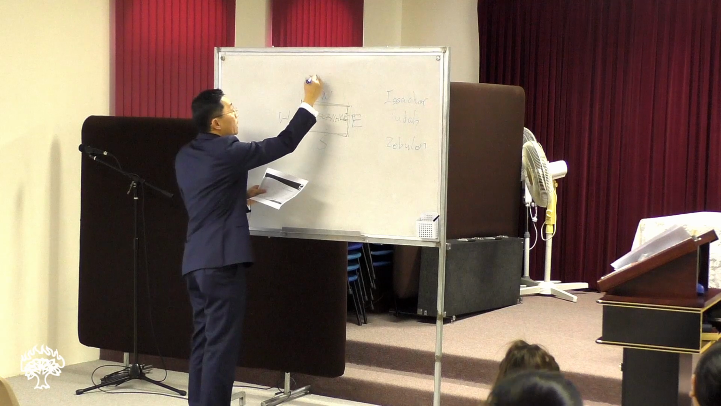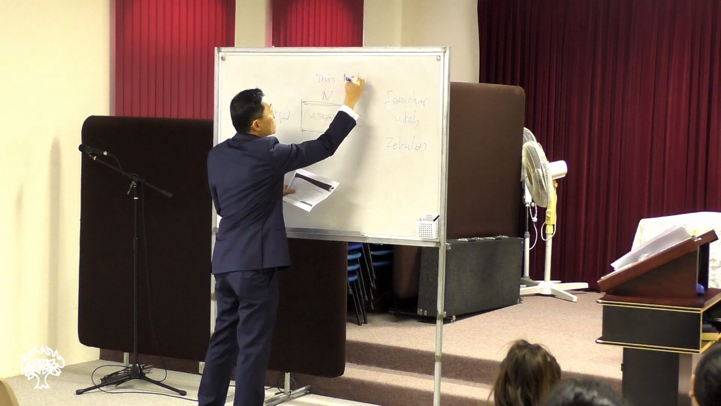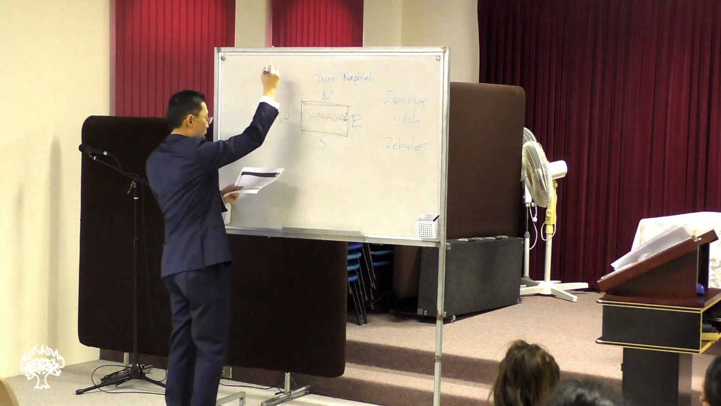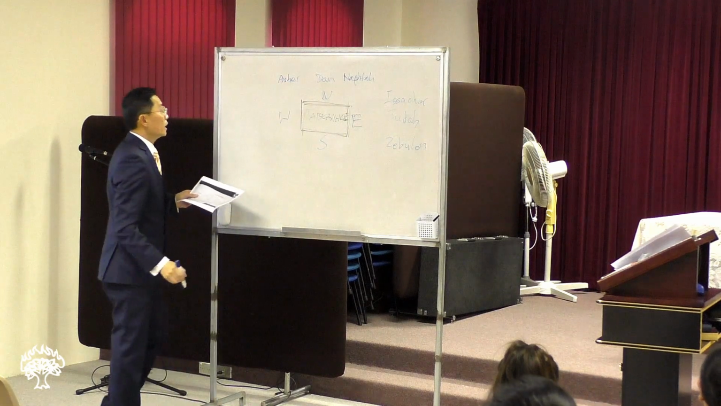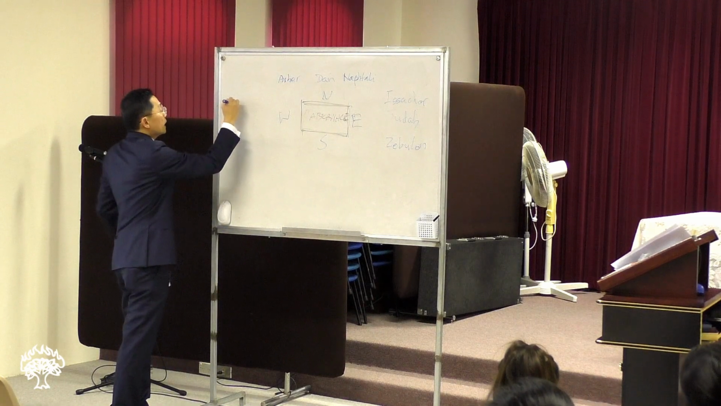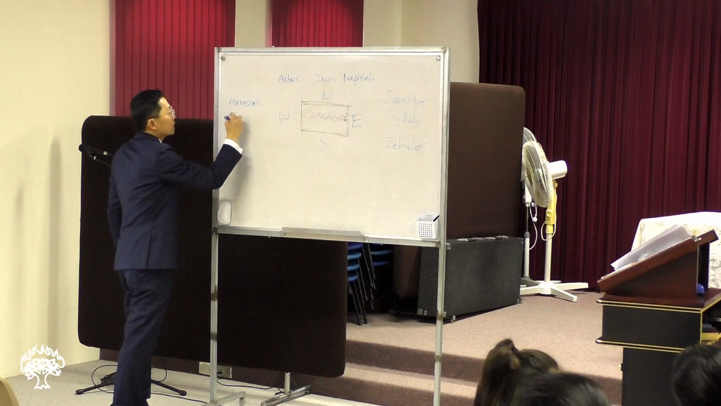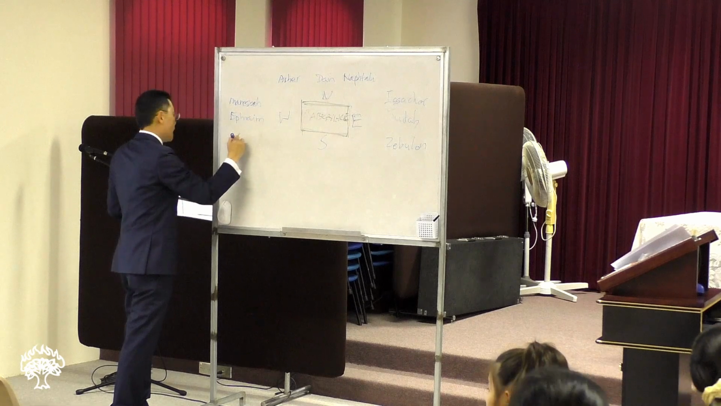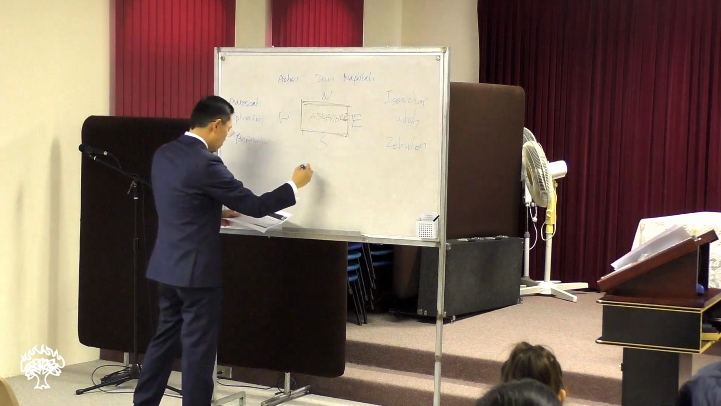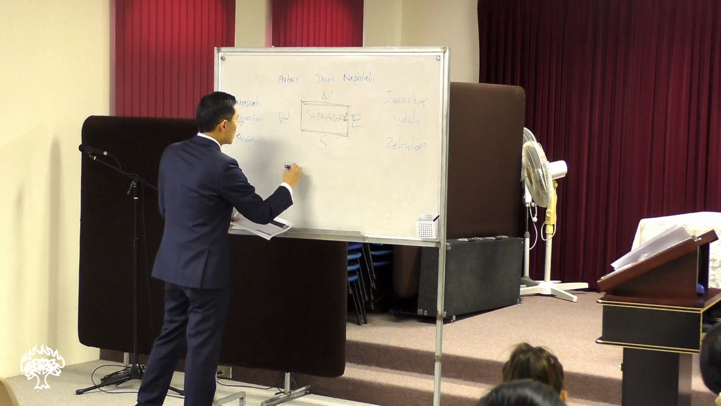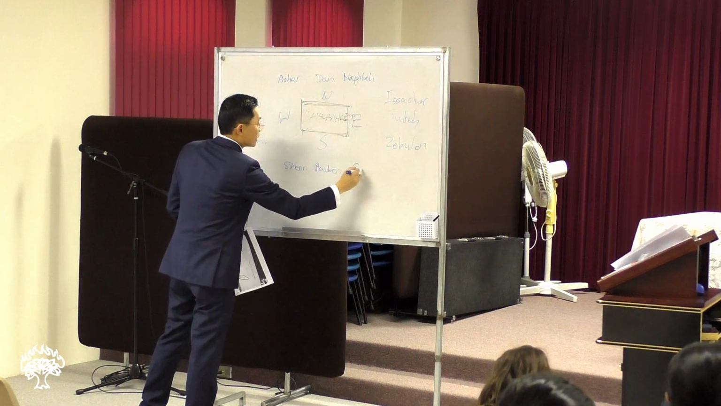And then we have Dan. We have Naphtali. All right, then we have Asher. Okay, then we have on this side Manasseh, Ephraim, and Benjamin. Okay, then on the south side we have Simeon, Reuben, and Gad.